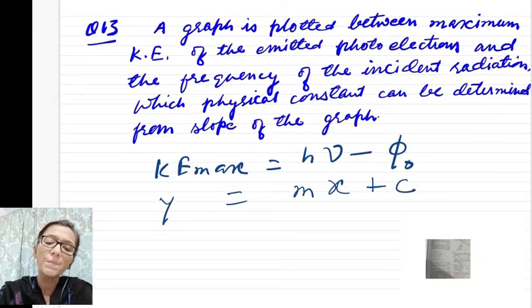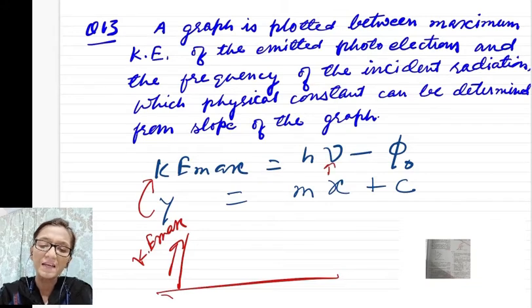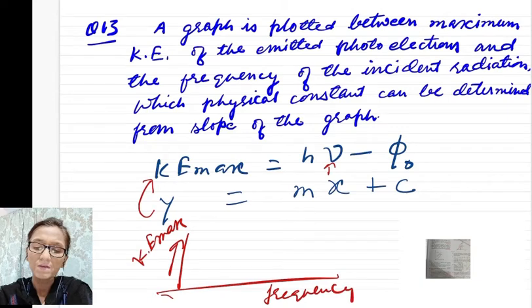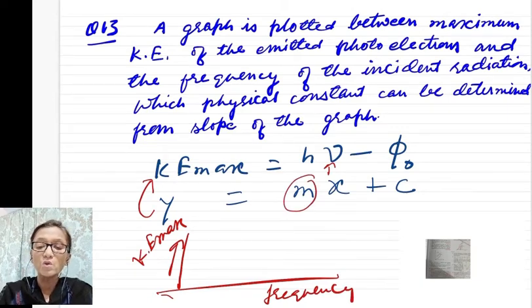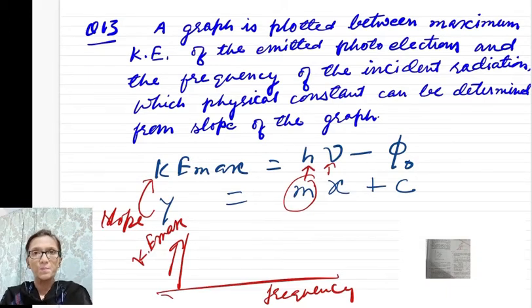When you represent y-axis by Ke max and x-axis by frequency, then the slope of the graph, m, is replaced by h, Planck's constant.